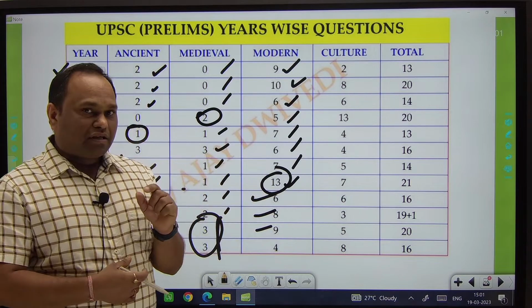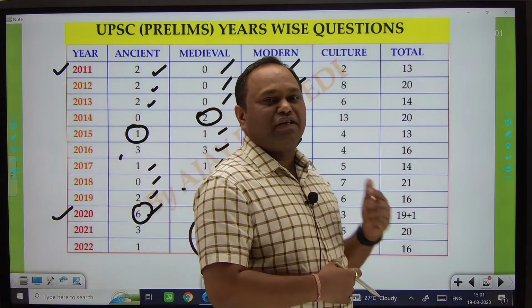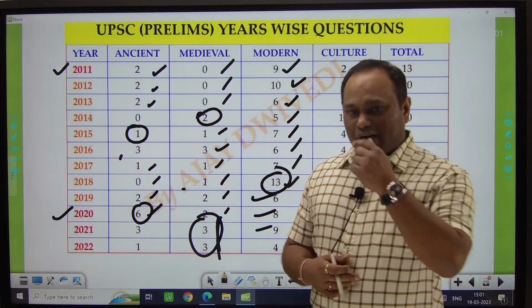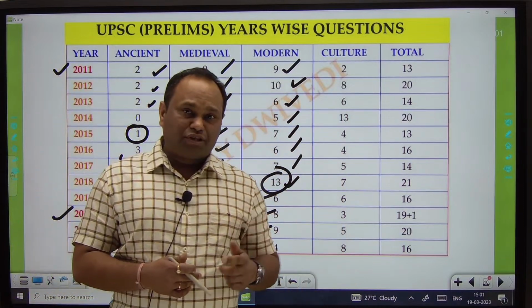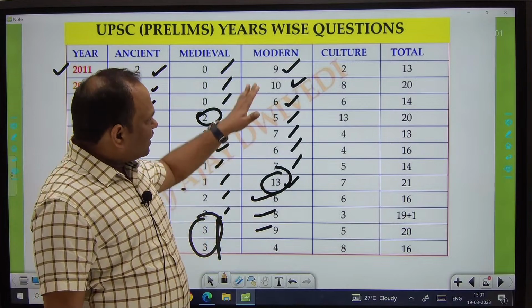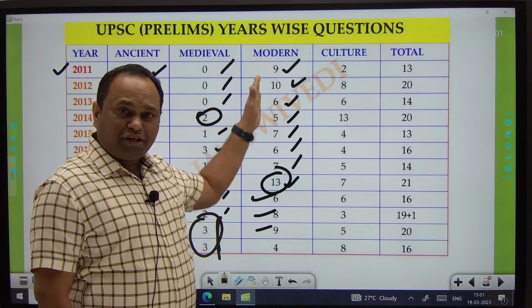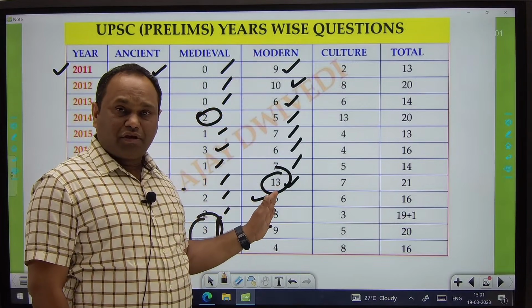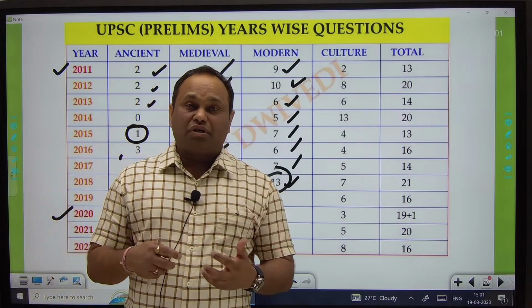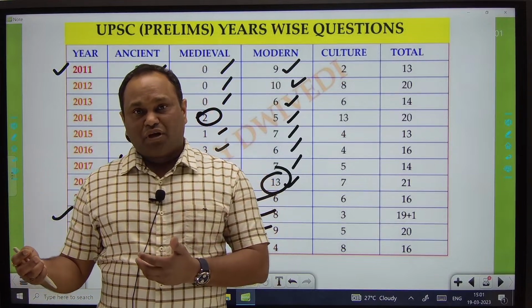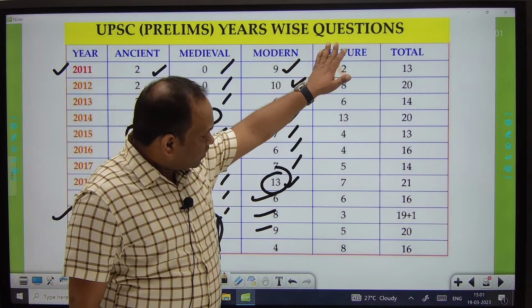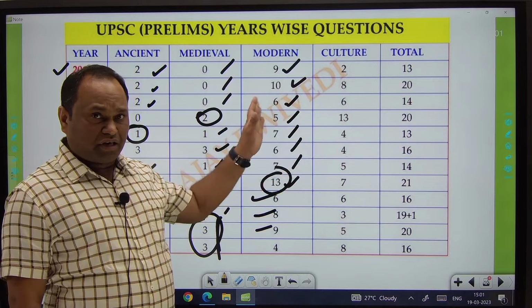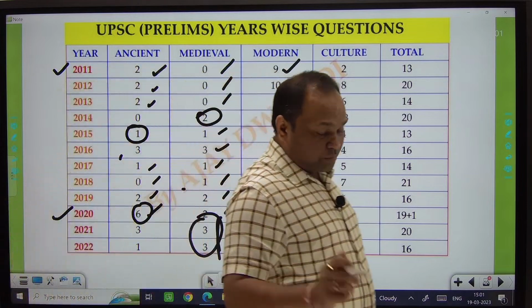It means that UPSC changed its nature. One another thing I just want to discuss: whether only the number, or quantity, of questions changed, or the nature of the questions is also changing. We also have to see that, but I will come to that particular point after the discussion of the cultural segment.